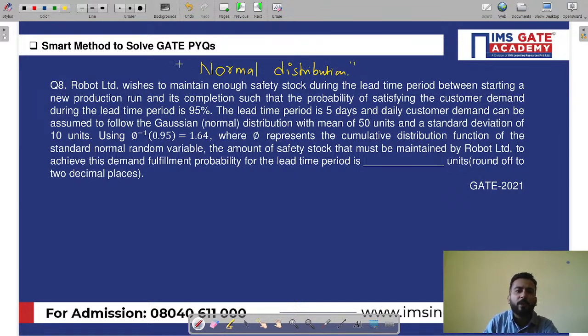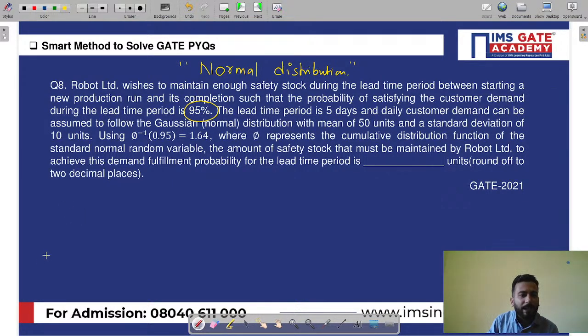Very, very important. You read this distribution in 2-3 chapters and you will feel like nothing is there, but you should be comfortable with the normal distribution. Anyway, coming to the question, what he has given is that the probability of satisfying during lead time period is 95%. My dear friends, if you have studied probabilistic models, let me tell you that the area on the normal distribution curve for any z value gives you the service level.